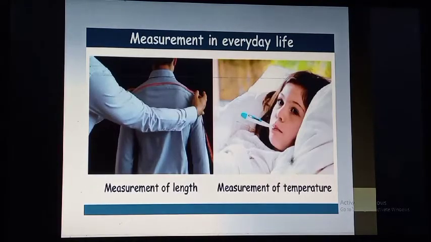Another example is if we want to stitch a cloth, we have to give our measurement to a tailor, and the measurement is in length. The fourth figure shows a girl having a thermometer in her mouth. Why does this happen? Because it is measuring the temperature of the body. So temperature is again a physical quantity.